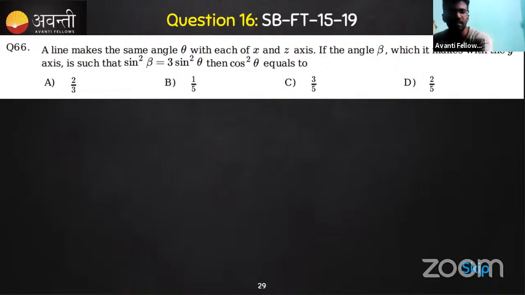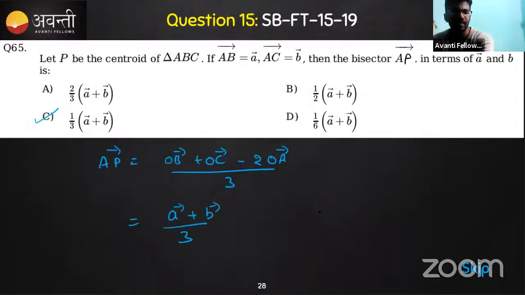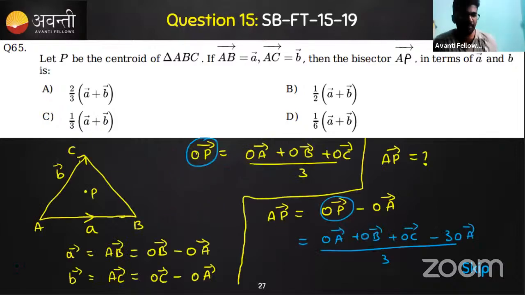So O is the reference point. O is the position, so all the things that I wrote, everything is relative to O. Somewhere you can mark this as O. So this is an OA vector and this is an OB vector, and next to this one will be the OC vector.